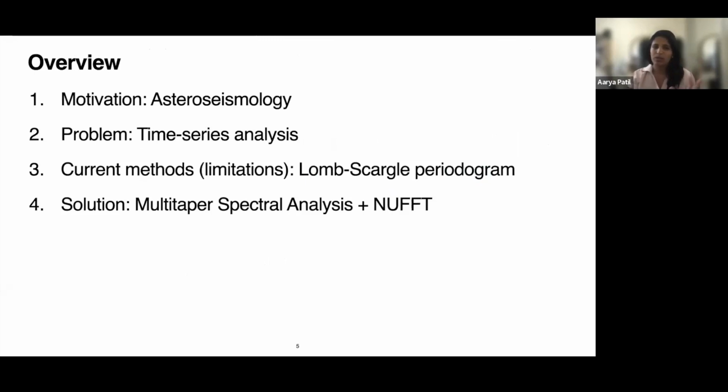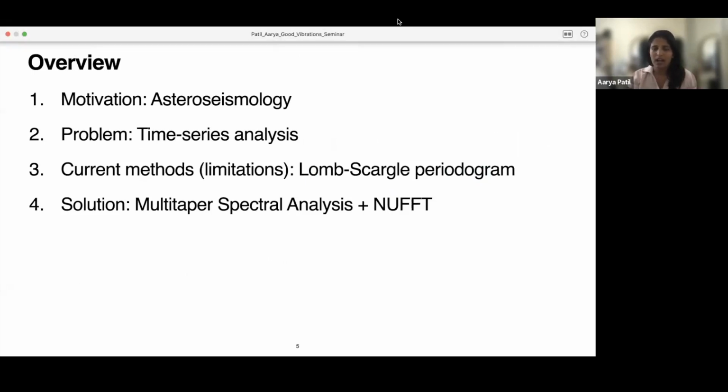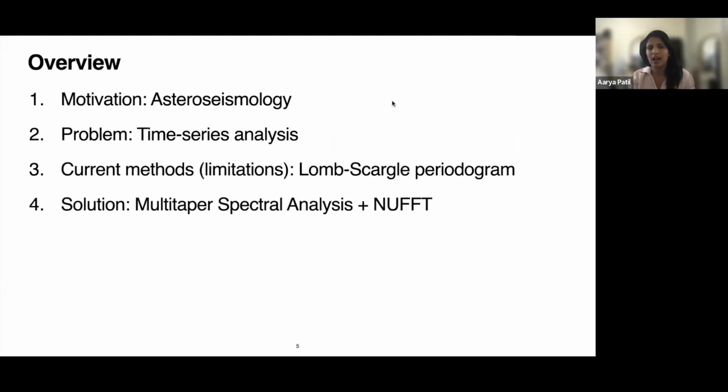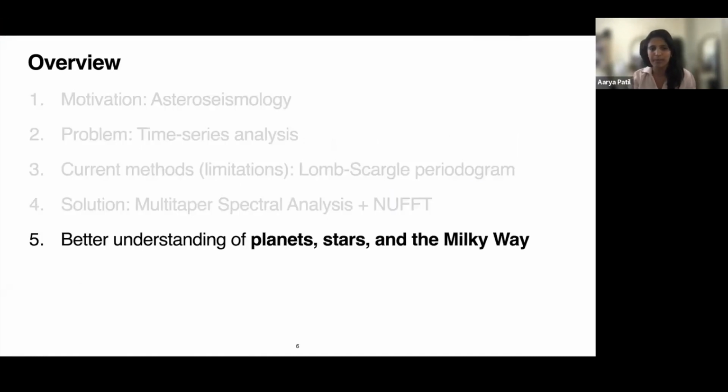So a quick overview of the talk. I'll first be motivating our work. Then I'll be talking about the problem, which is a very fundamental problem in time series analysis. Then the current methods, particularly the Lomb-Scargle periodogram and its limitations, and the solution we propose to this problem. And finally, I'll wrap up with how this allows us to have better understanding of planets, stars, and the Milky Way.